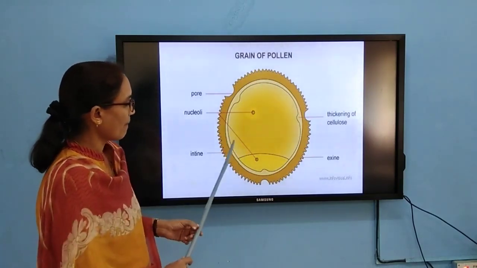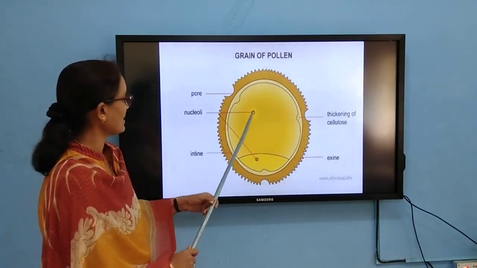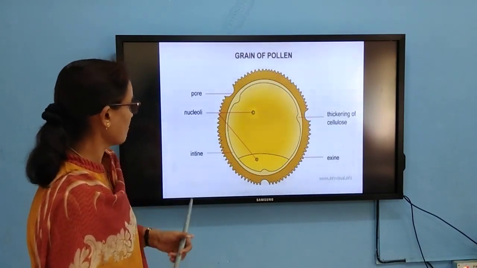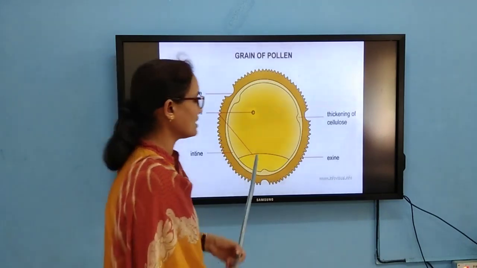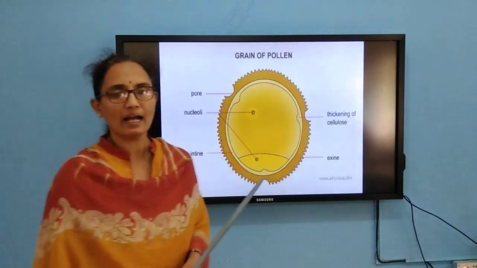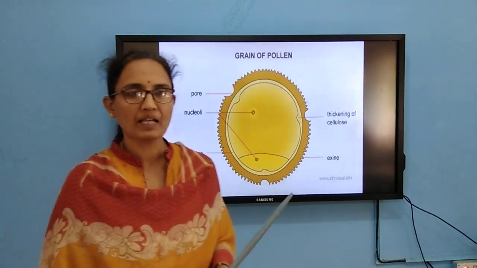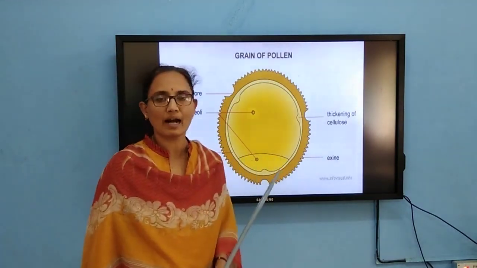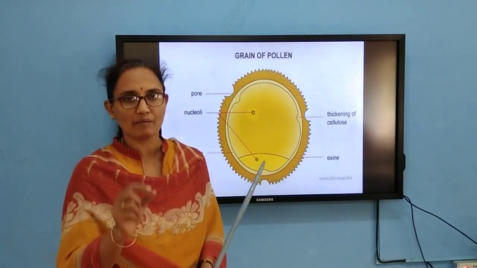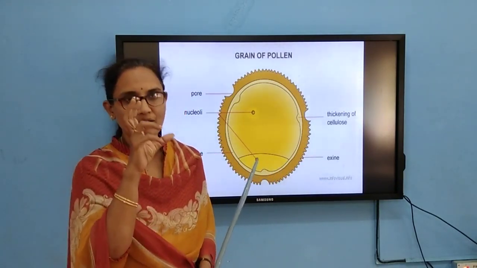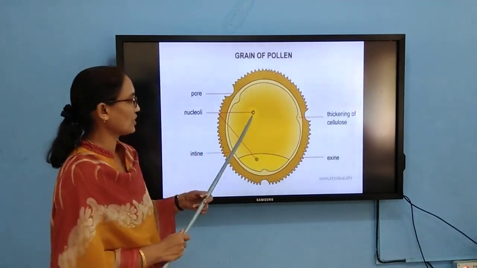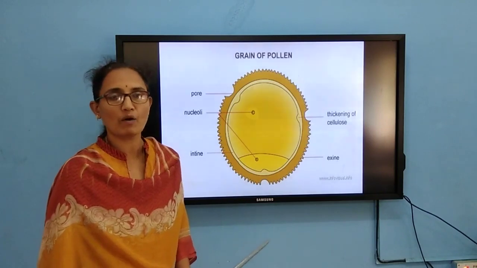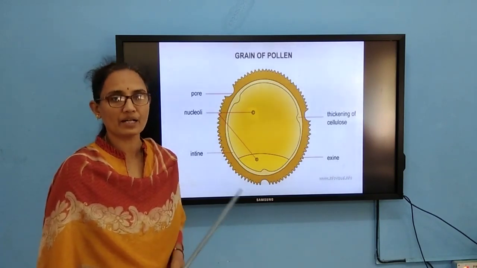In the pollen grain at a two-celled stage, one is the vegetative cell and the other is the generative cell. In the vegetative cell, the nucleus is irregular in shape and it is filled with nutrients. The generative cell is smaller, and this generative cell further undergoes division and forms male gametes. From this vegetative cell, on germination, the pollen tube comes out from the germ pore. That is what we call pollen germination.